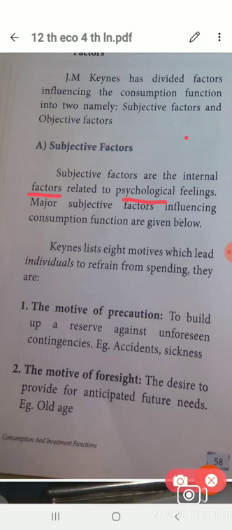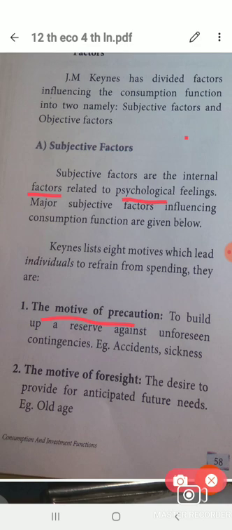First one is the motive for precaution. Already we know that Keynes informed about liquidity preference, no? Within the liquidity preference, three motives are there, and one motive is the precaution motive.